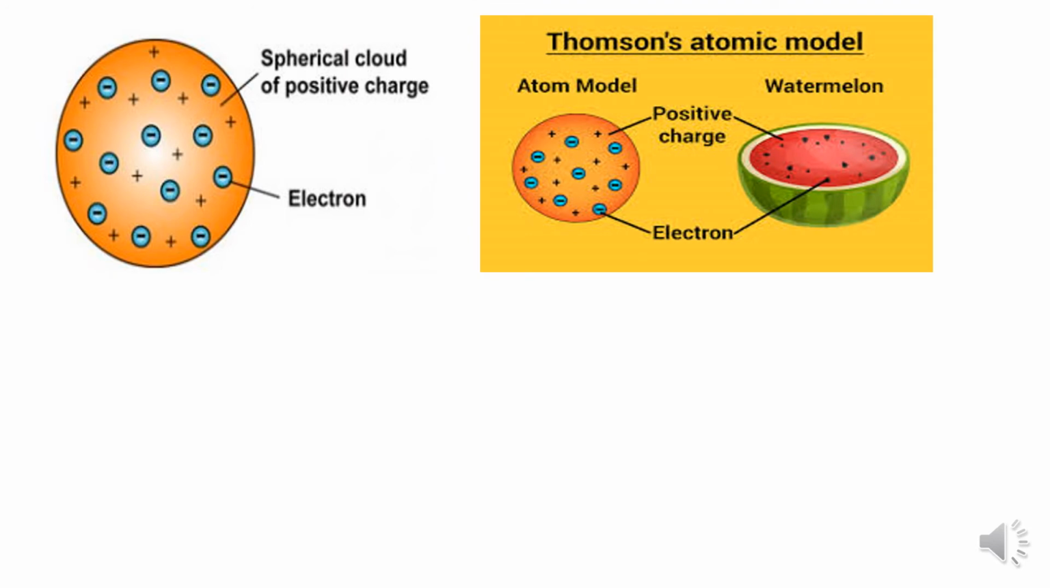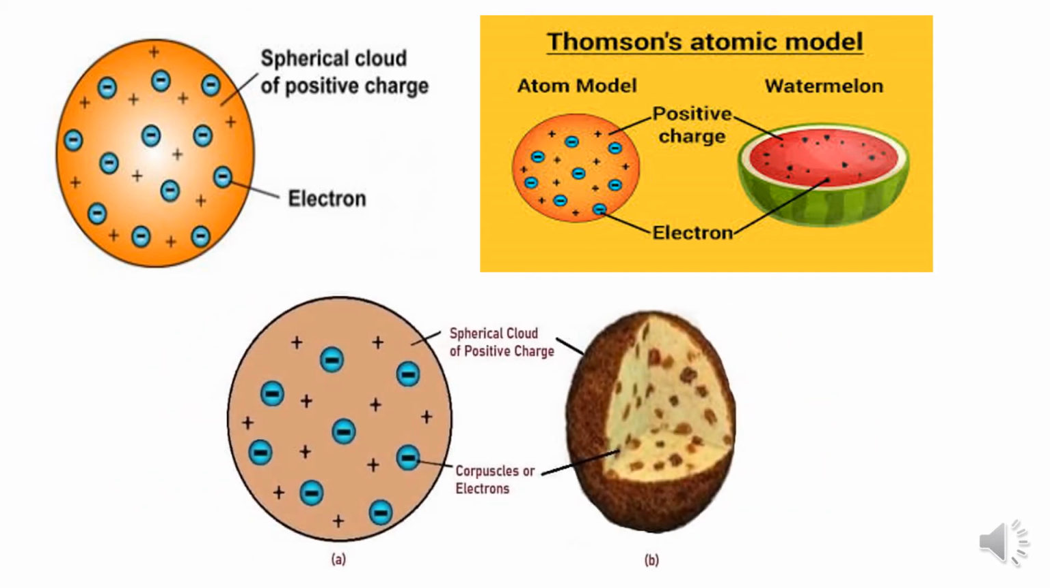And you can observe this picture was given by J.J. Thomson, and he said that the whole atom is like a positive charge in which protons and electrons are present. And he also compared an atom to a watermelon in which seeds are like electrons. And he also compared it with a plum cake or pudding cake in which dry fruits are like electrons and the whole cake is like an atom. And he finally said that the atom is neutral.